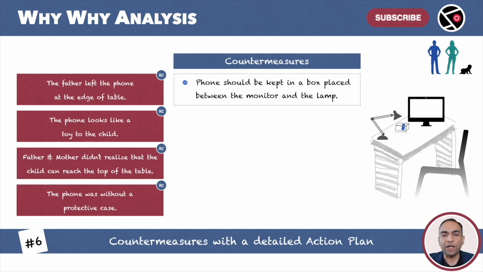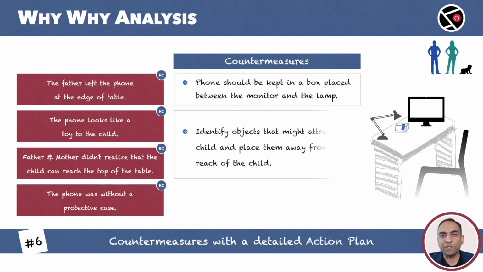For the second and the third root causes, the countermeasure is: identify objects that might attract the child and keep them away from the reach of the child. This is extremely important for the stakeholders, the father, the mother, and the child. It makes sense for them to think beyond the phone. They don't want any other object to be damaged. Child safety is also a concern. Findings of the why analysis should be applied as broadly as possible.